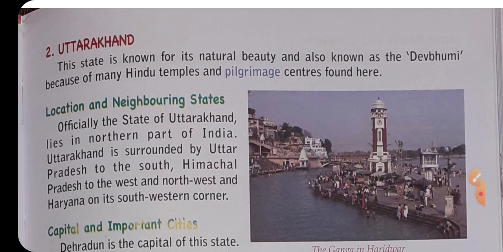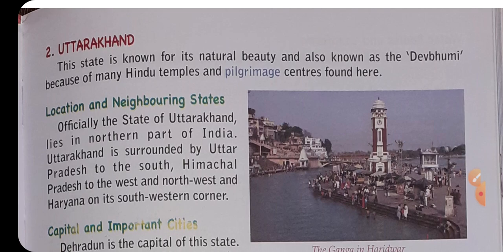Now coming on to our next state, Uttarakhand. This state is known for its natural beauty and also known as the Dev Bhumi because of many Hindu temples and pilgrimage centers found here. So location and the neighboring states. Let's find out where it is located.